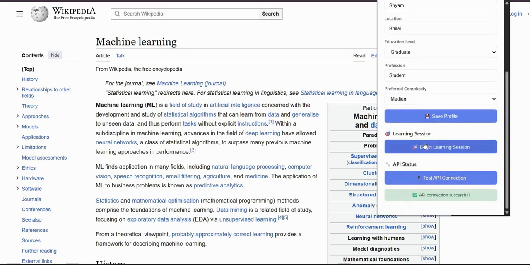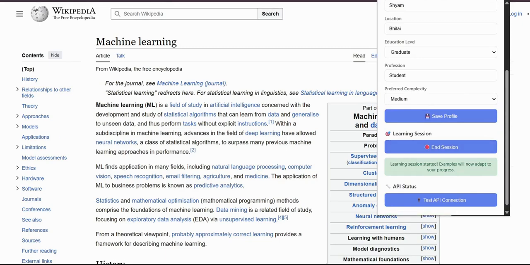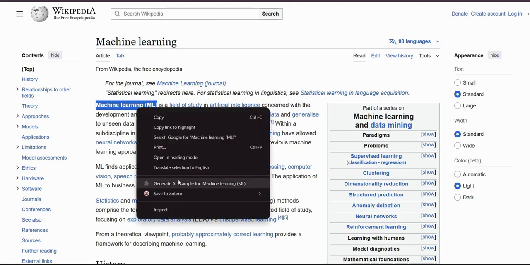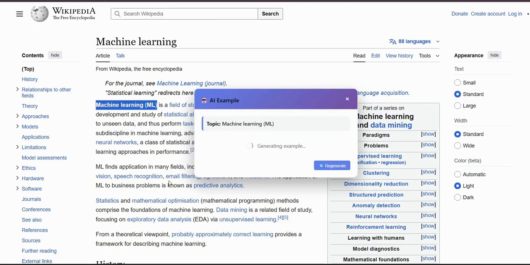Also we can do a session. So let us begin by generating a first example. So we select the text, right click and click on create and generate an example. So it is now generating an example.